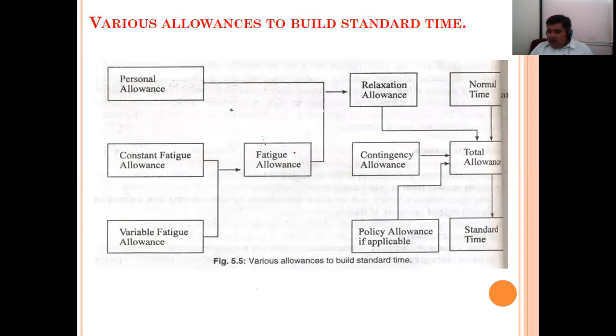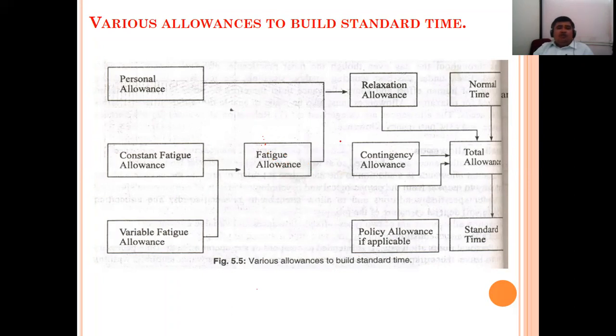Then if you look at this particular diagram, various allowances to build the standard time. How is the standard time calculated in industry? Personal allowance, contingency allowance, variable fatigue allowance. The contingency and fatigue allowances come under fatigue allowance.